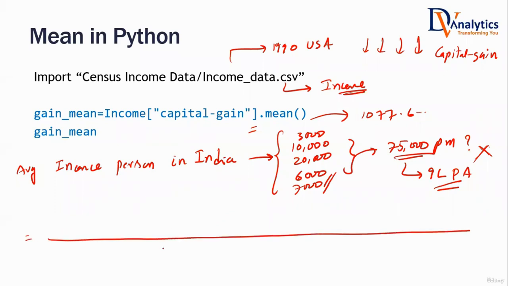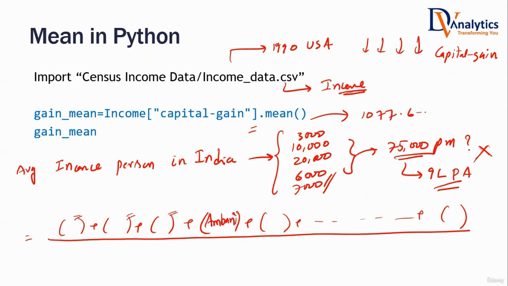How is average calculated? In the numerator, you take everybody's income. Your income, my income, everybody's income who is living in India. Maybe my income is in thousands, somebody else's income is in lakhs or something like that. Along with everybody, we will also consider a person called Ambani. He should be considered, right? He's an outlier. Along with us, Ambani will be considered,